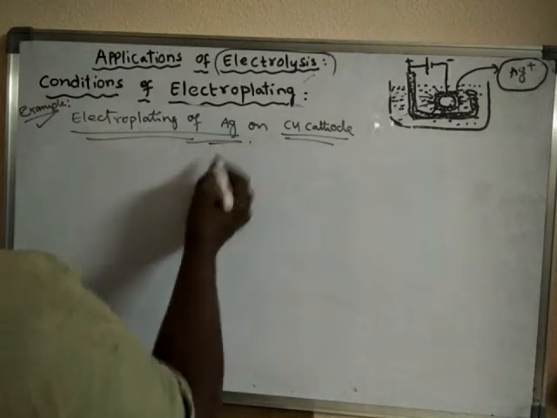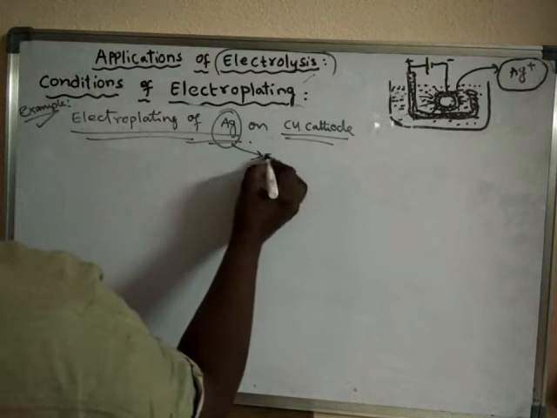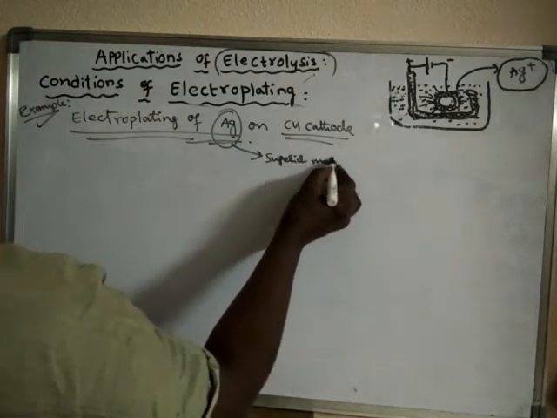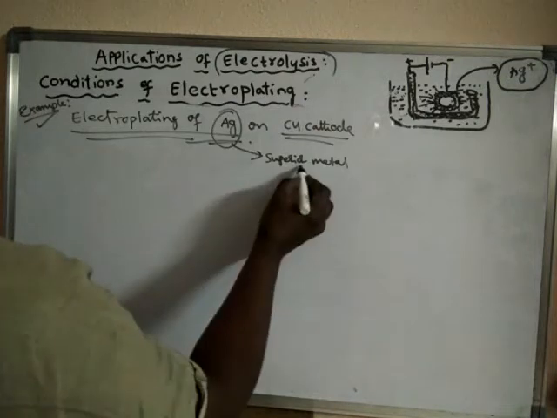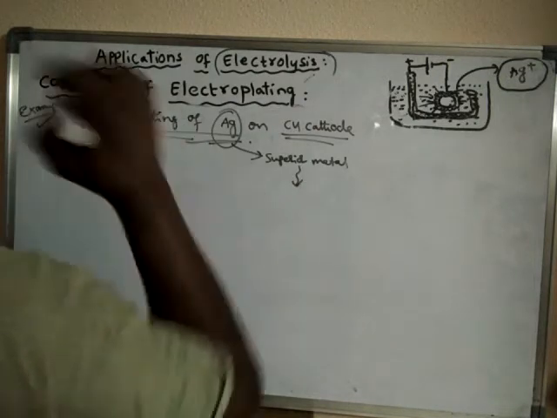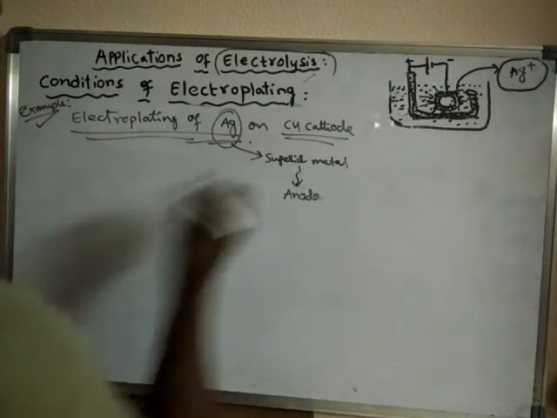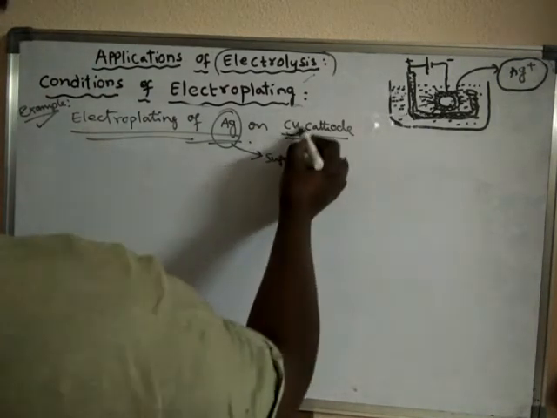So in this case, silver is what? Silver is the superior metal. So always the superior metal should be taken as anode material, and the copper cathode.